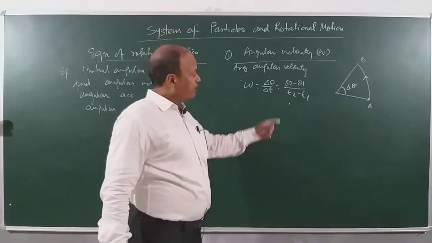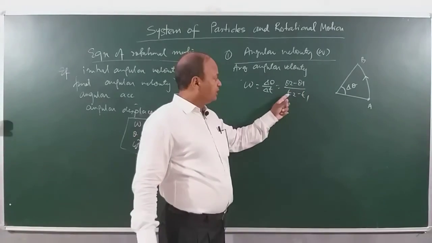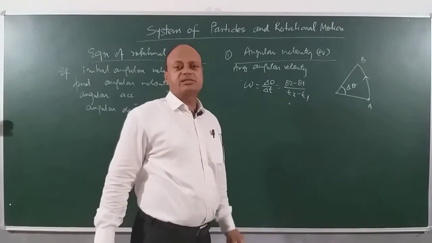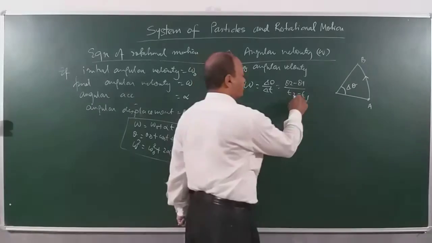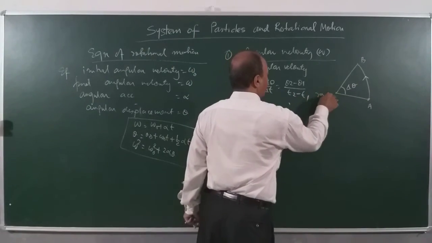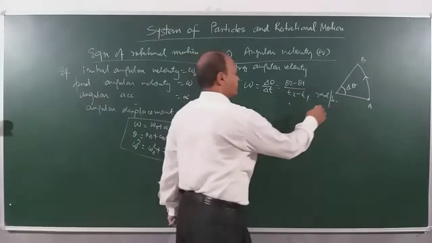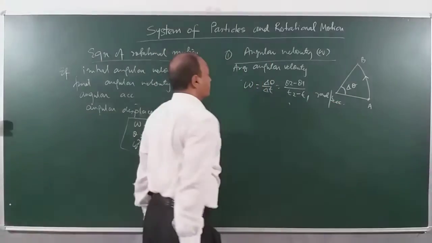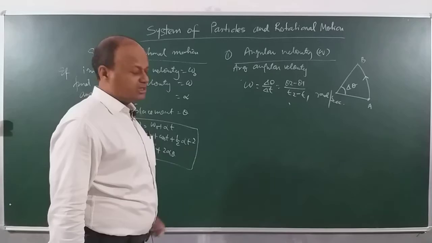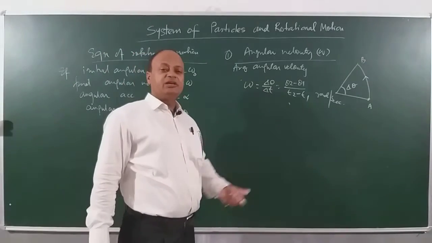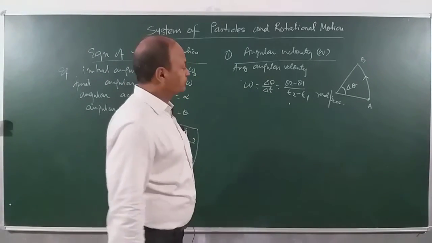Clear? And what unit of angle? Radian. And what unit of time? That is second. So its unit will be radian per second. Clear? So this is the unit of angular velocity, and what you have written is average angular velocity.